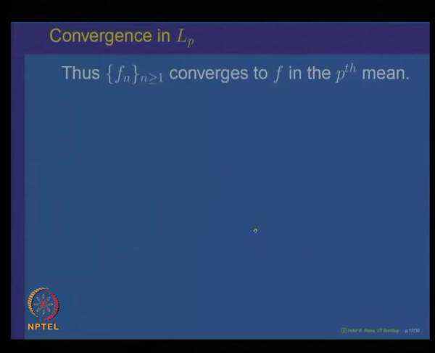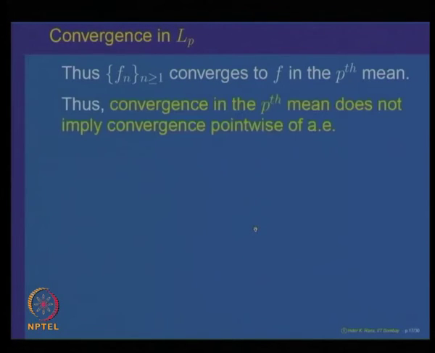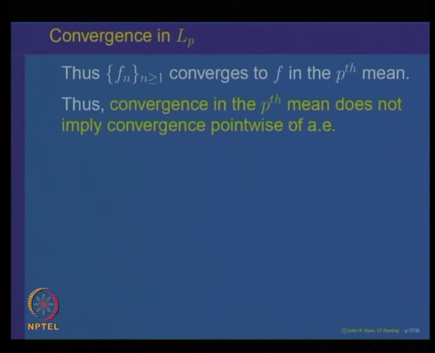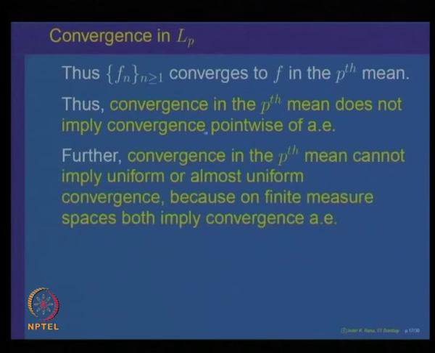So, this is a sequence of functions in LP which converges to the function identically 0, but the sequence does not converge almost everywhere. That proves our claim, namely convergence in the pth norm does not imply uniform convergence, almost uniform convergence, or pointwise convergence. So, convergence in the pth mean does not imply this, and as we indicated, it cannot imply uniform or almost uniform, because both of them imply convergence almost everywhere.